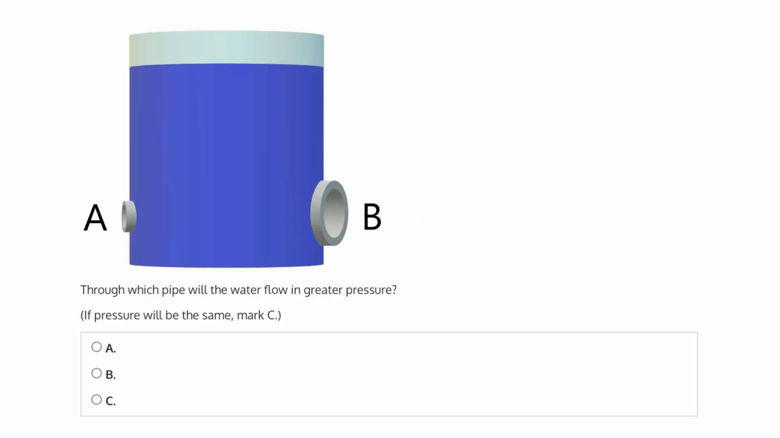But we're concerned with the pressure. And if we recall, the pressure is equal to the force per unit area. So even though the flow in B will be greater, and therefore the force will be greater, per unit area, the pressure will be the same. And therefore the correct answer is C.